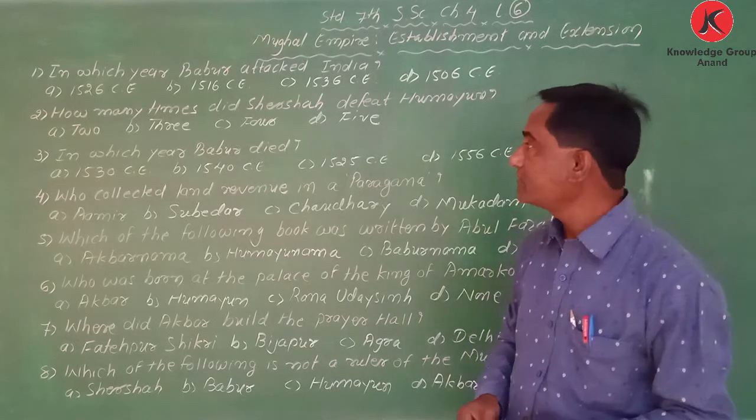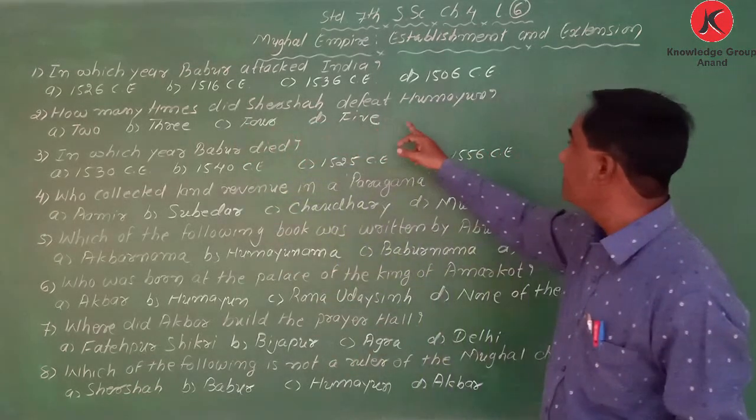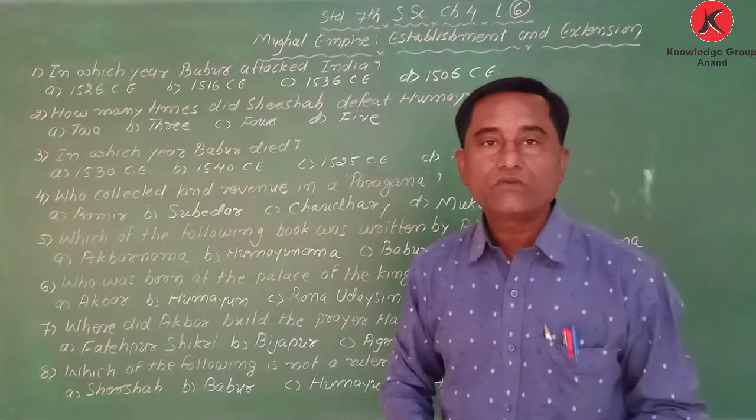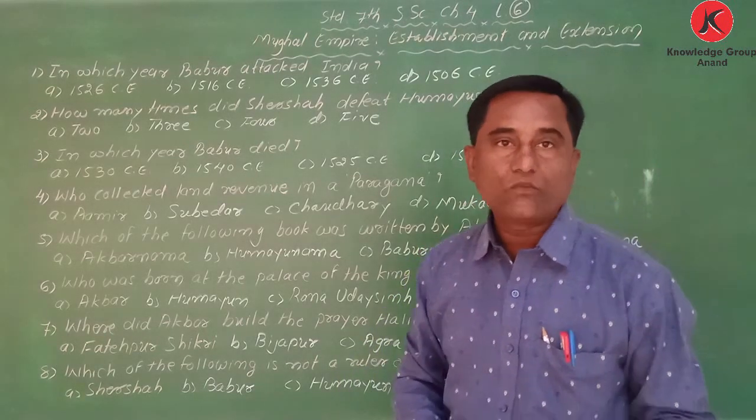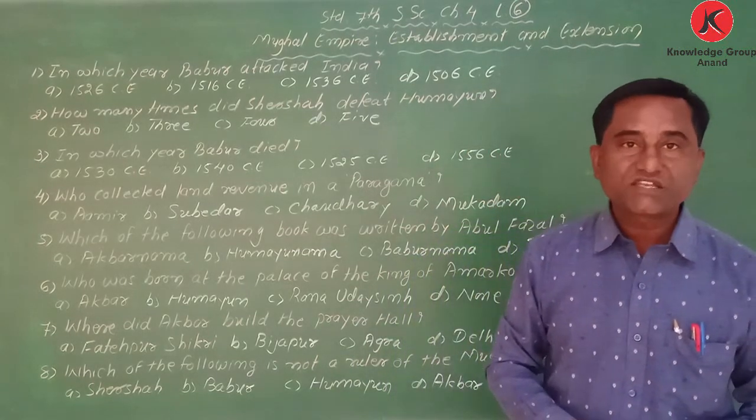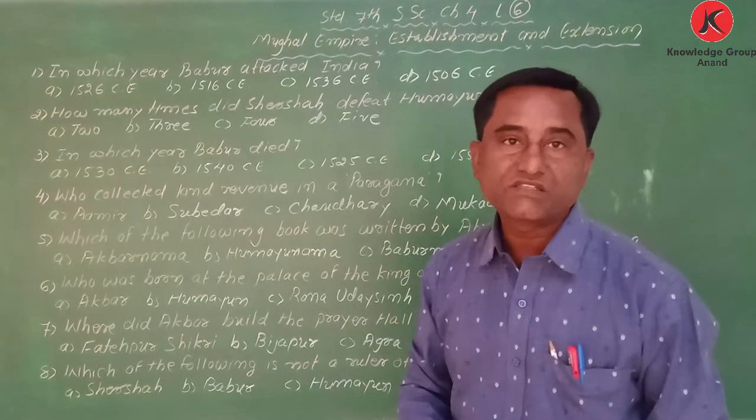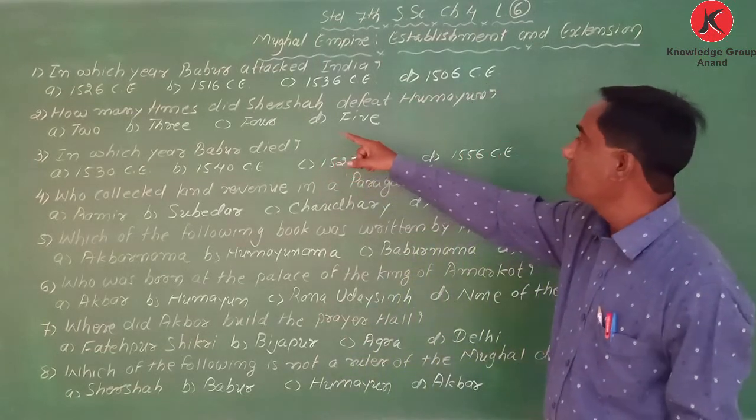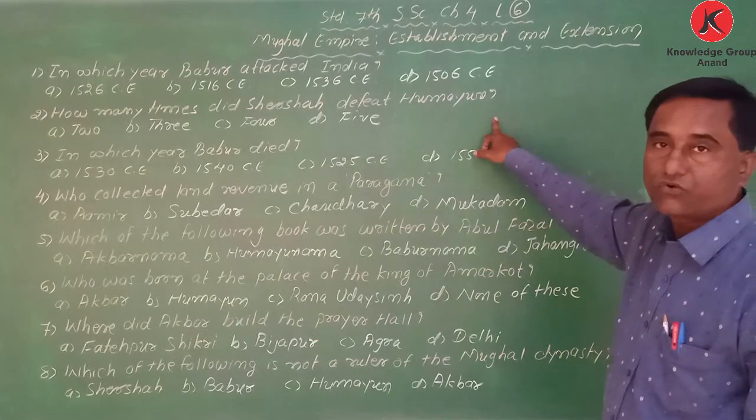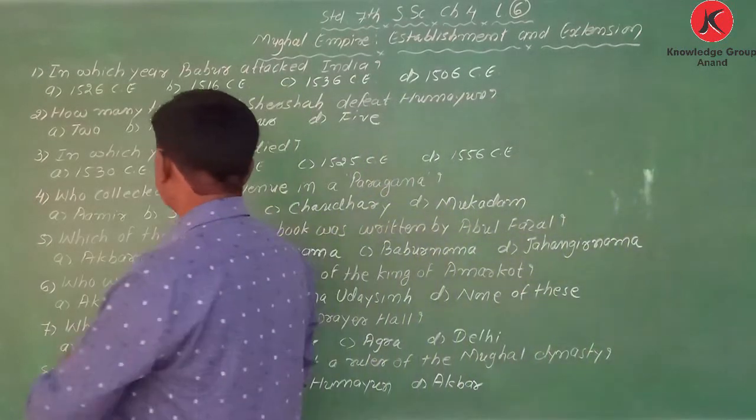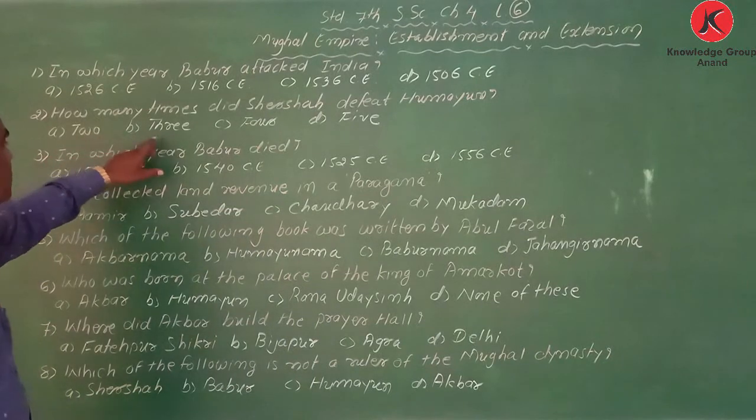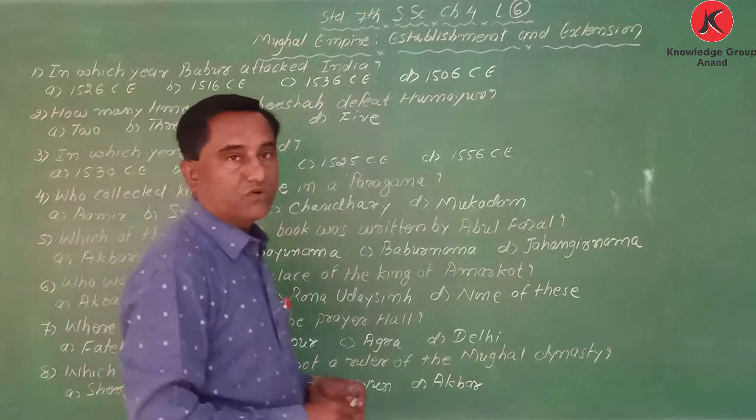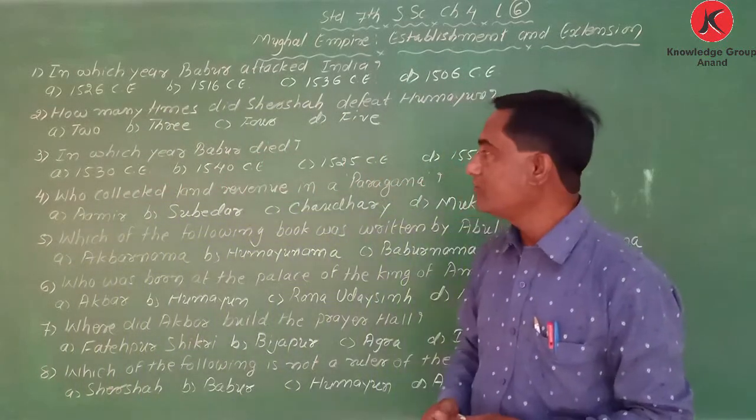Second, how many times did Sher Shah defeat Humayun? We know Sher Shah defeated Humayun 2 times. Humayun lost against Sher Shah twice. Options are given: 2, 3, 4, and 5. So the answer is 2 times.